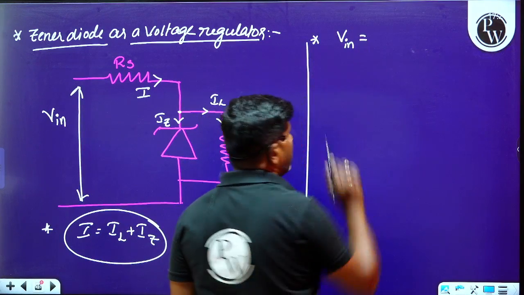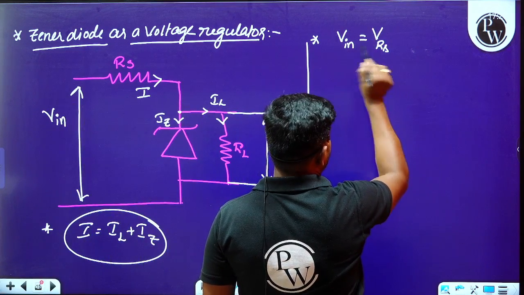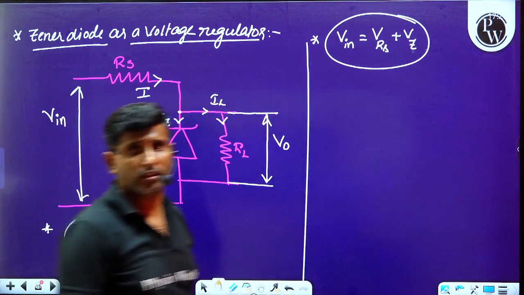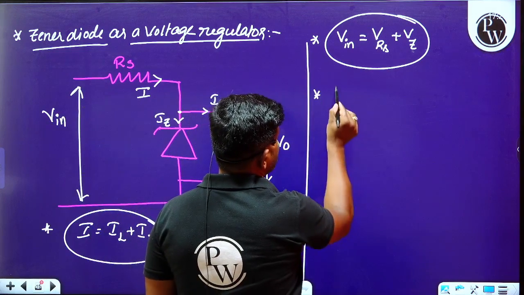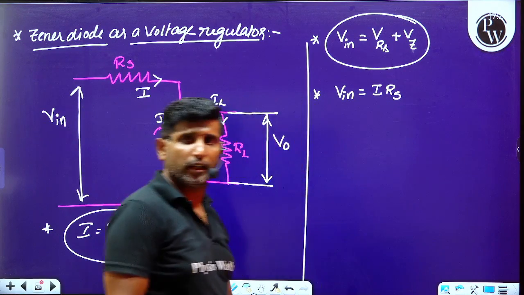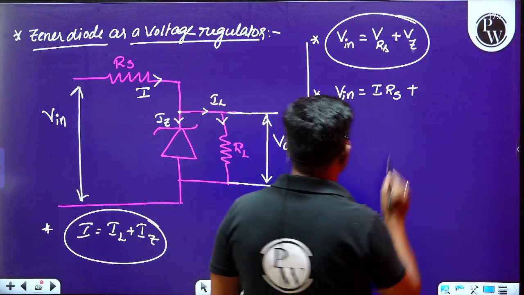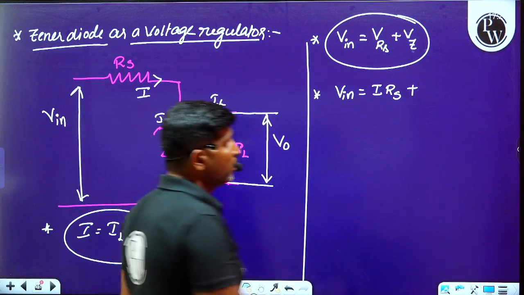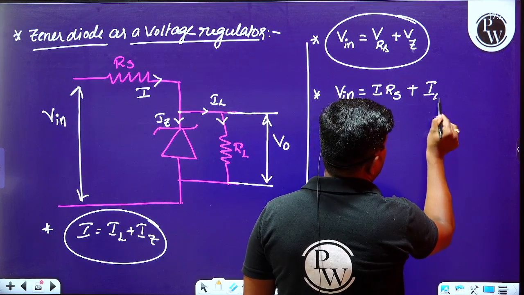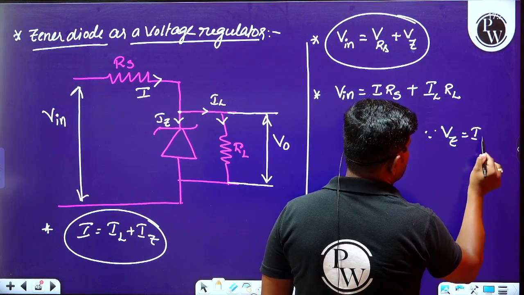And second, please observe this. The input voltage applied is equal to the voltage across the series resistance plus the voltage across the Zener diode. Please look at the board carefully. V input can be written as I into Rs according to Ohm's law, the voltage across Rs, plus the voltage across the Zener diode, which can be written as Vz, otherwise IL into RL, because the voltage across the Zener diode is nothing but what is that?